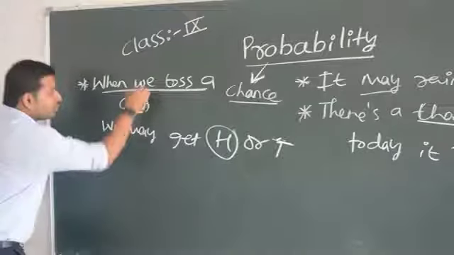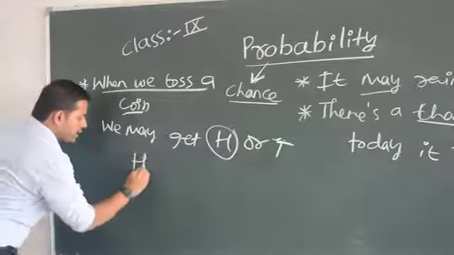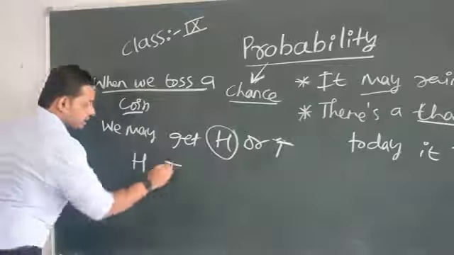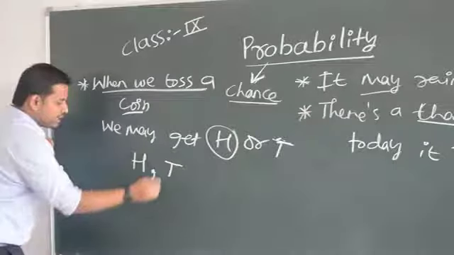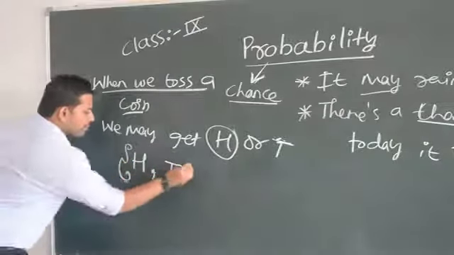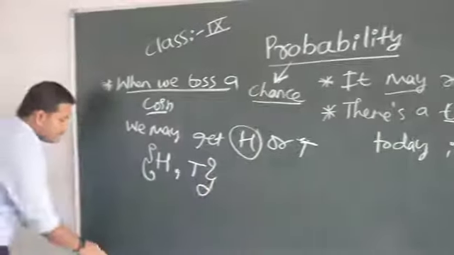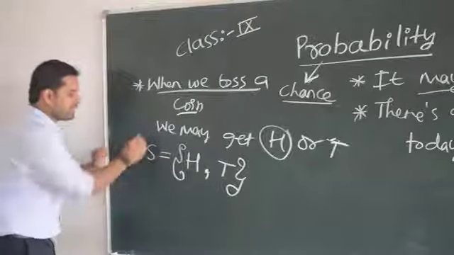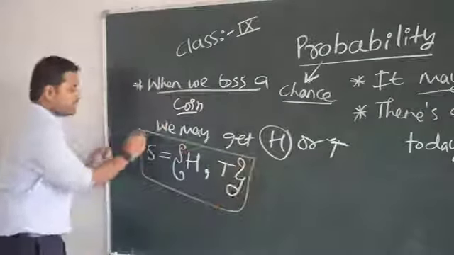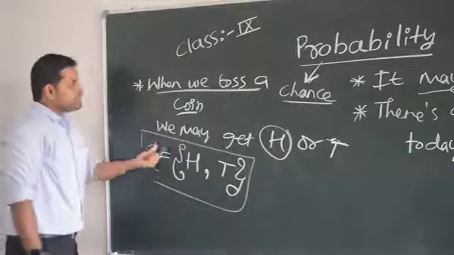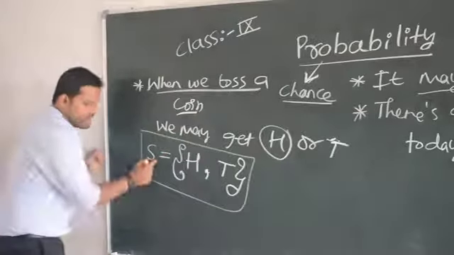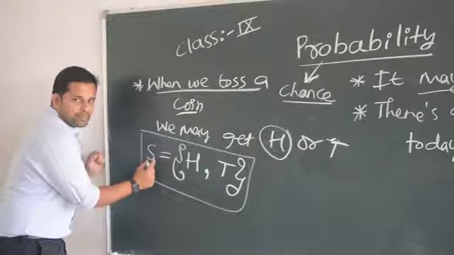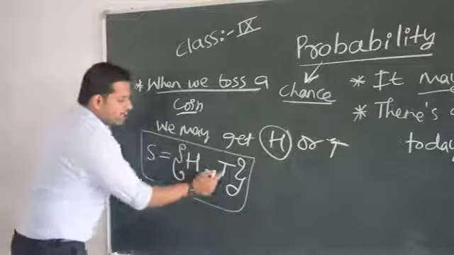So when we toss a coin, I may get head or I may get tail. Yes or no? Head comma tail. If I put this in flower brackets, it becomes the sample space. This is called the sample space, represented by S. How to read this? Sample space of tossing one coin equals {head, tail}.